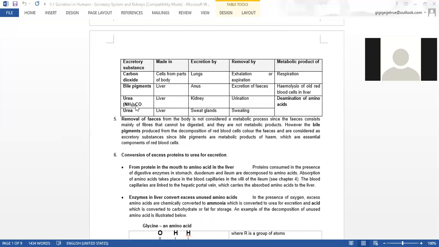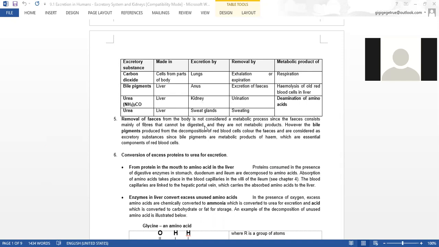Urea is also made in the liver, excreted by the kidney, removed through urine. Another way of removing urea instead of urination is through sweating, so the excretion is done by sweat glands instead of the kidney. These two are almost the same, just that the removal method is different. Here they already tell you removal of feces is not considered, because it is made up of things that